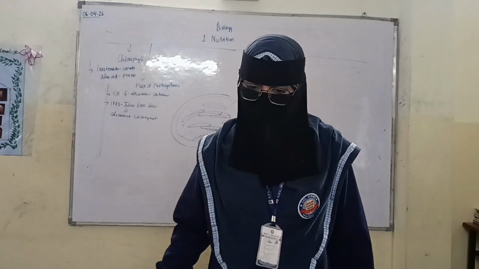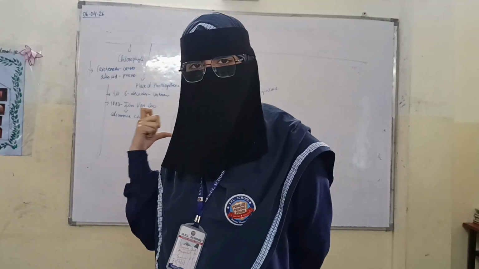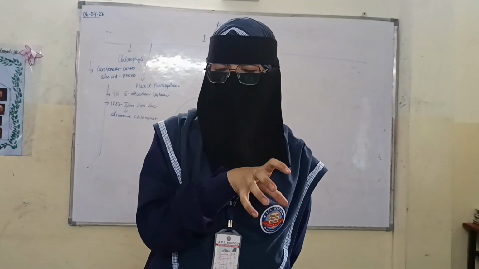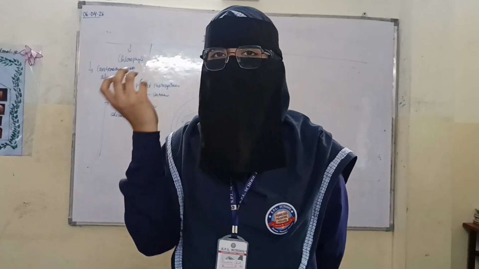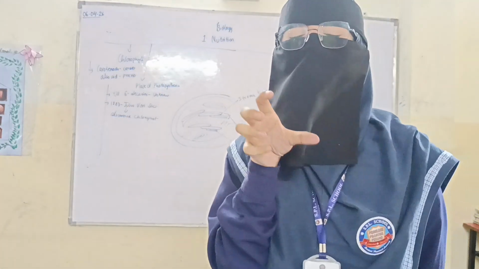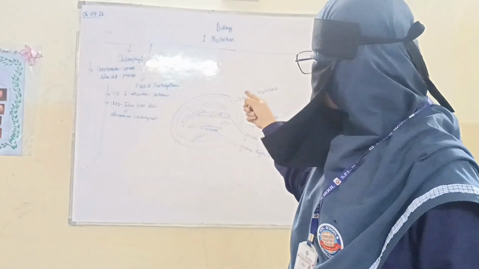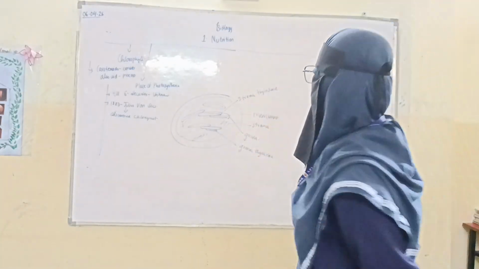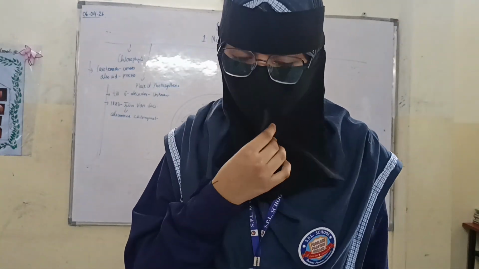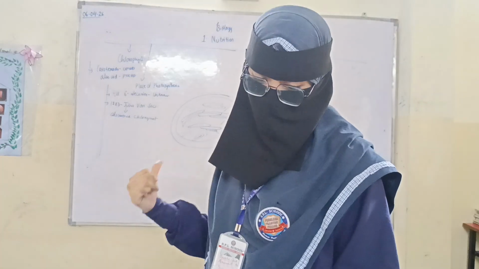The grana are present in the leaves, and in leaves the process of photosynthesis takes place by trapping solar energy. You know this. So who is trapping solar energy? The chloroplast grana is the site for trapping solar energy. Next is the stroma, the fluid filled part. Whatever enzymatic reactions take place are the work of the stroma.